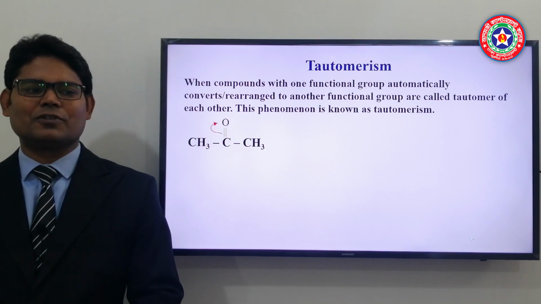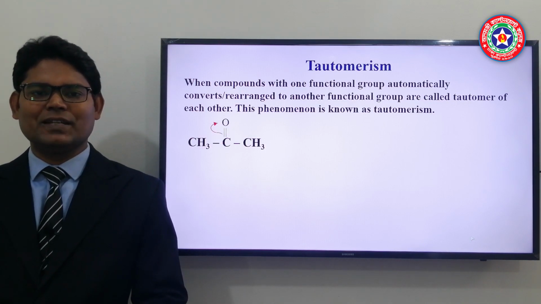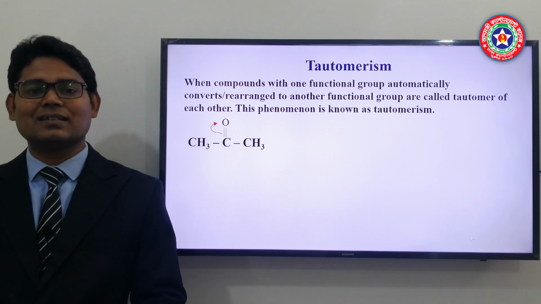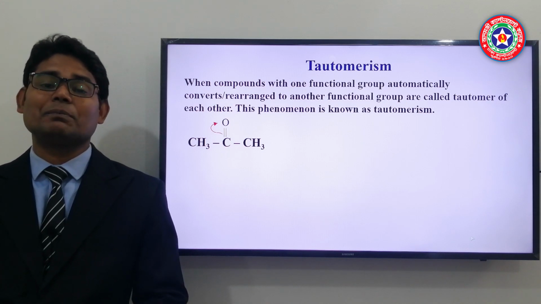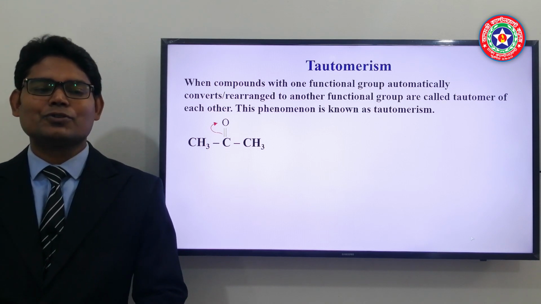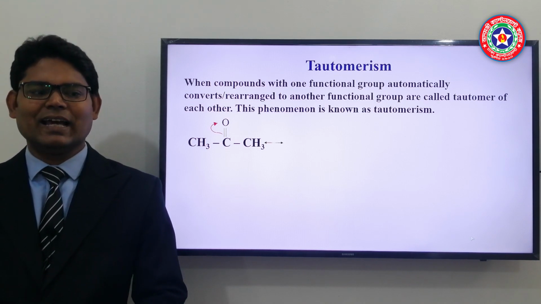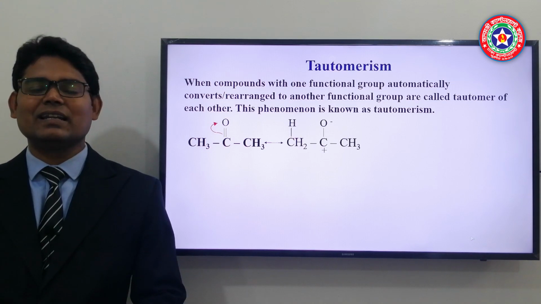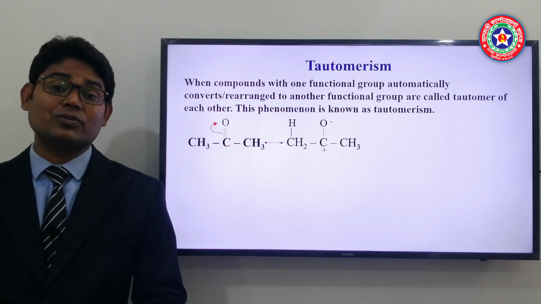Here is one example of tautomerism, the example of ketone. Ketone contains a carbon-oxygen double bond, and in the double bond there is a pi bond, which is weaker. As we know, oxygen is more electronegative, so it pulls the bonded electron towards it, and due to that the oxygen atom gets negatively charged and the carbon atom gets positively charged.